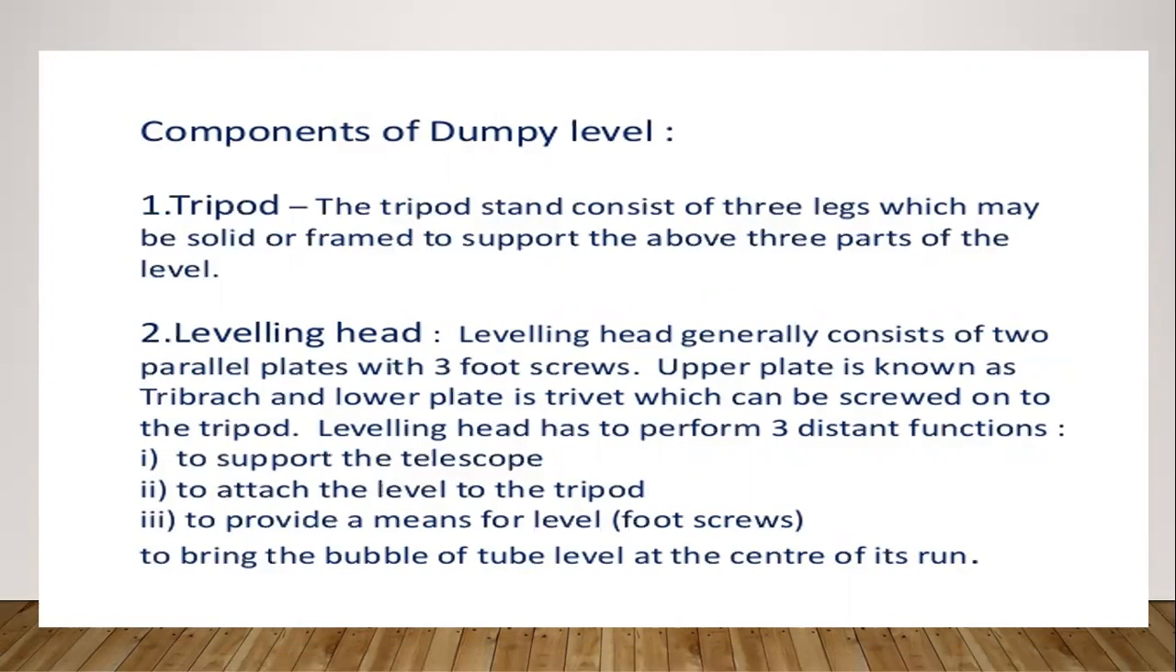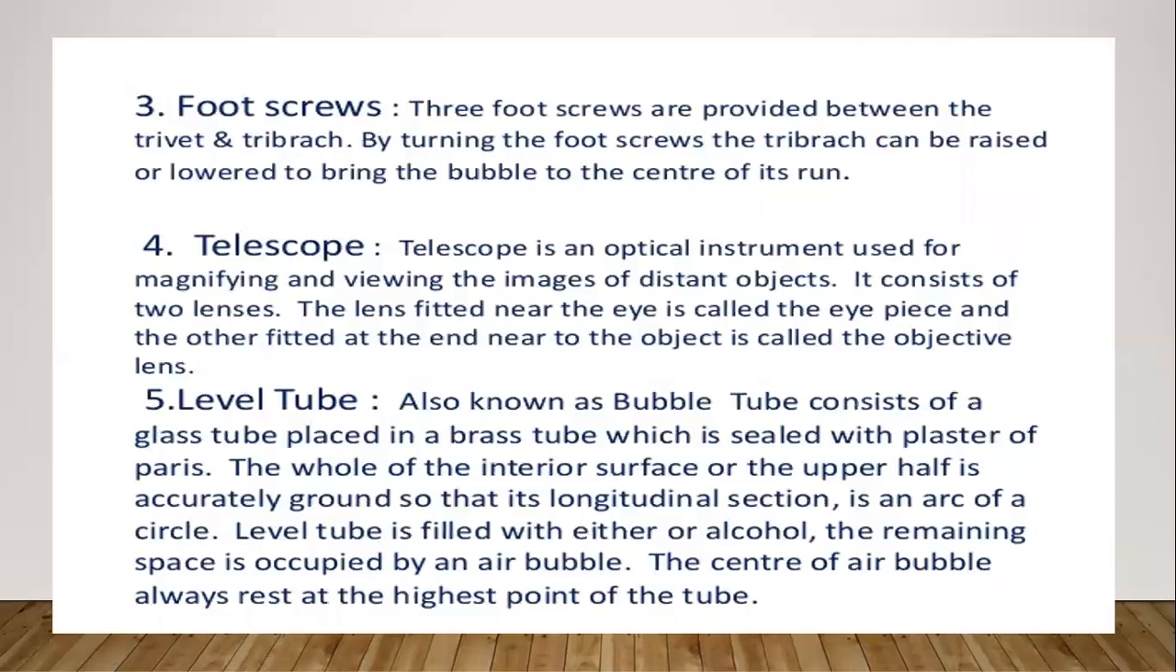Next point, components of the dumpy level. First one, the cup is used to set the level. Leveling head. The leveling head generally consists of two parallel plates with a three or four screw. The upper plate is known as the trivet, and the lower plate is the tribrach, which can be screwed onto the tripod. The leveling head has to perform three distinct functions: to support the telescope, to attach the level to the tripod, and to provide a means for leveling, to bring the bubble of the tube level to the center of its run. Foot screws are provided between the trivet and tribrach. By turning the foot screws, the trivet can be raised and lowered to bring the bubble to the center of its run.